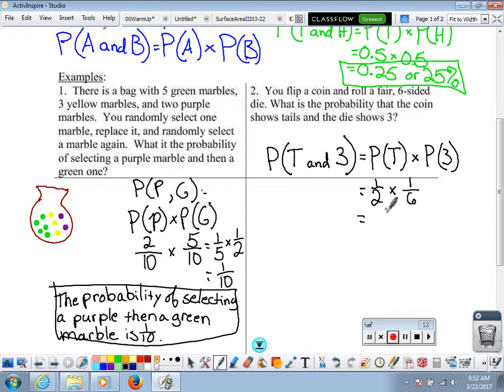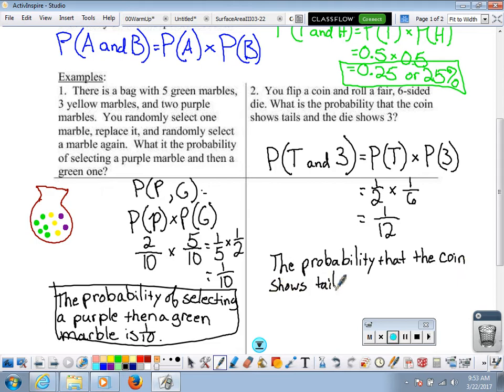And if we multiply straight across, 1 times 1 is 1, 2 times 6 is 12. So the probability that the coin shows tails and the die shows 3 is 1/12. The probability that the coin shows tails and the die shows 3 is 1/12.